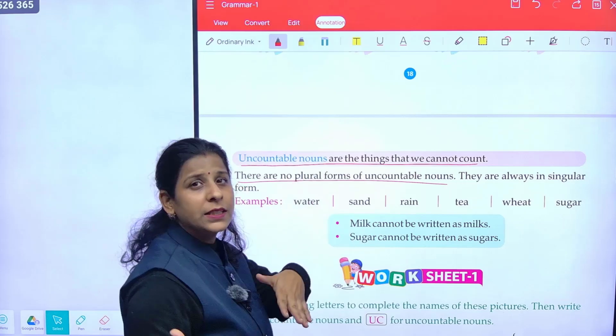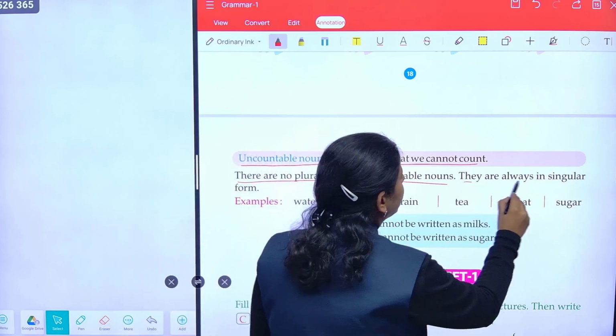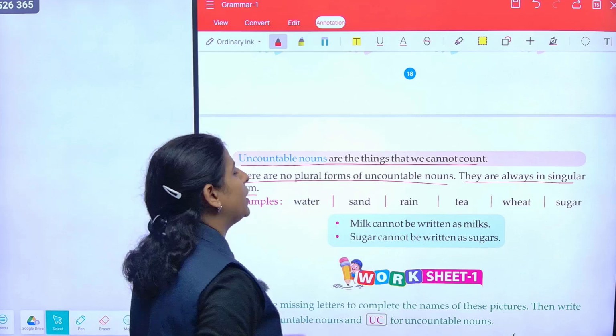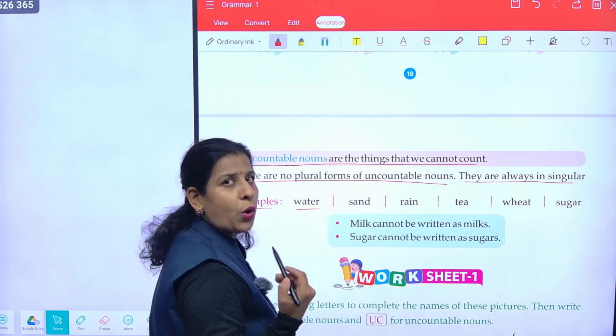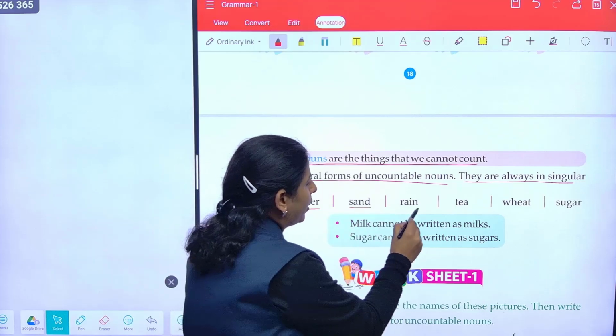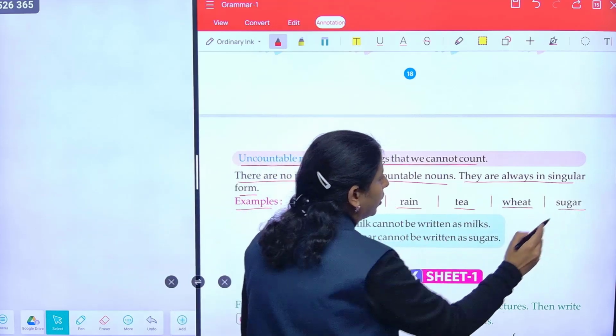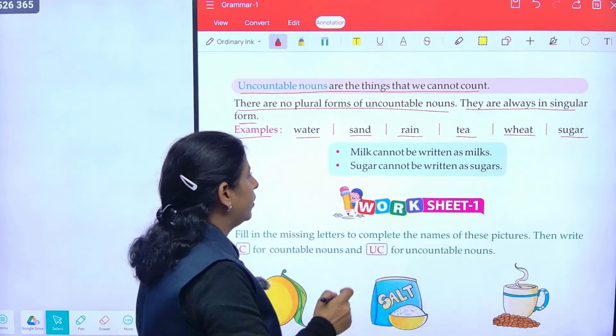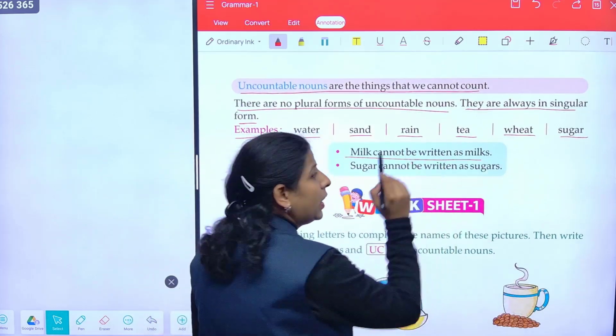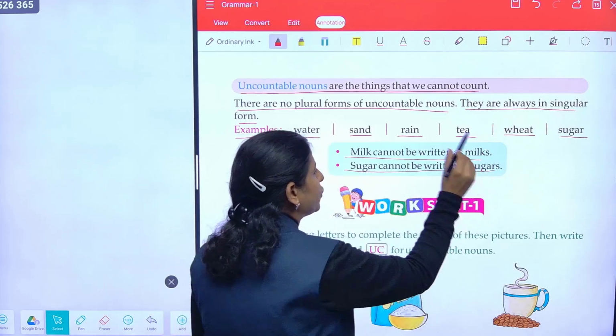For example, milk is there, but there is no "milks". They are always in singular form. Examples: water, we cannot say waters. Sand, rain, tea, wheat, sugar. These are all uncountable. Milk cannot be written as milks. Sugar cannot be written as sugars.